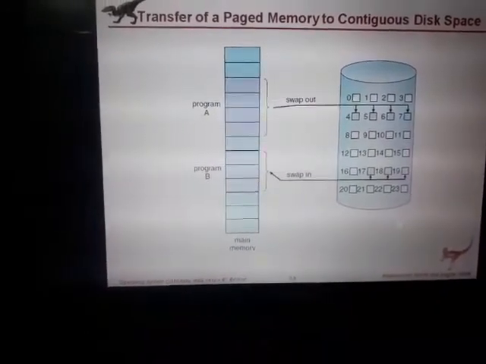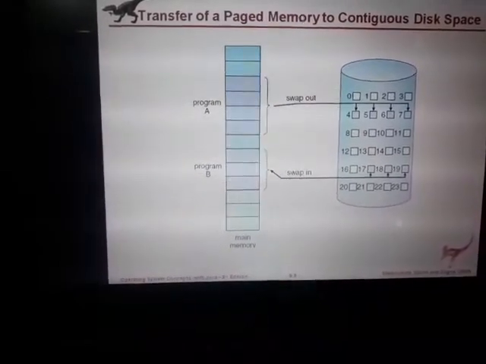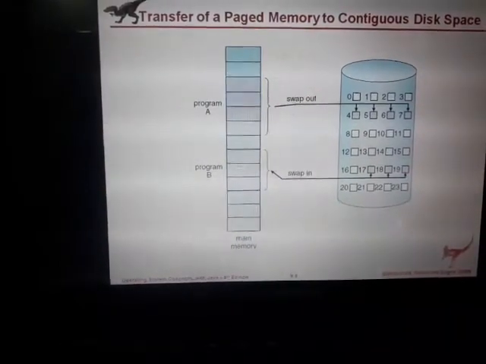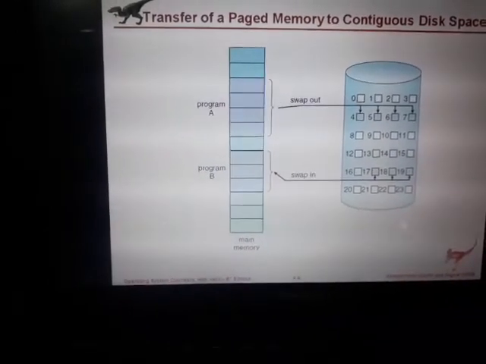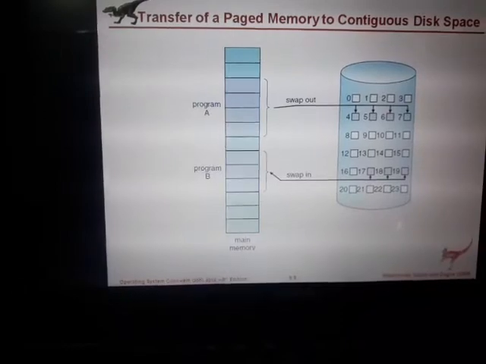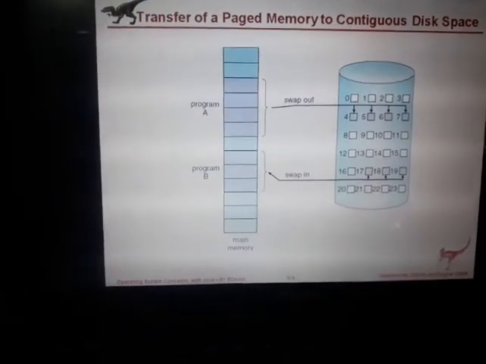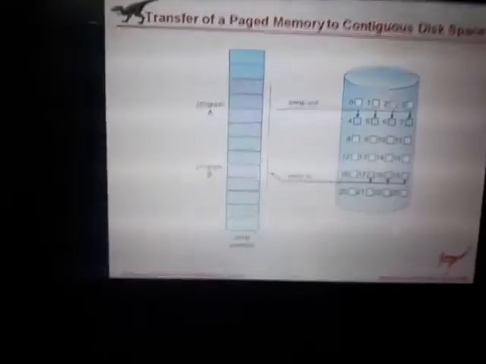Then if you want to swap a program in, in this diagram program B is swapped in from the disk to the main memory. Program A is swapped out from the disk.